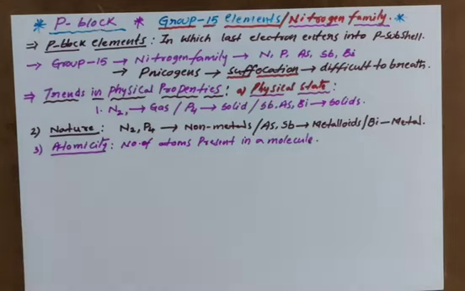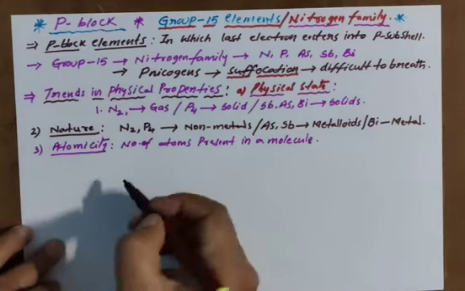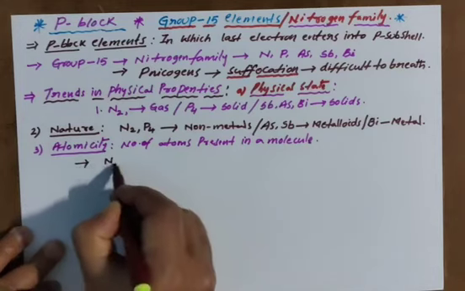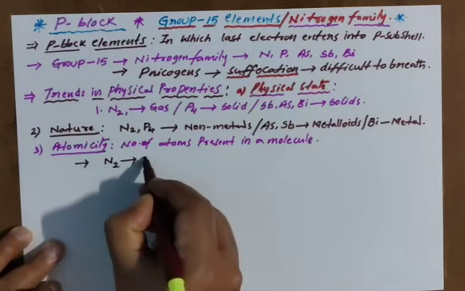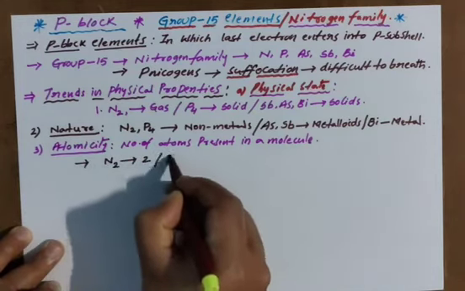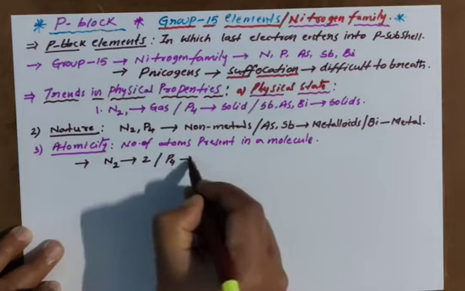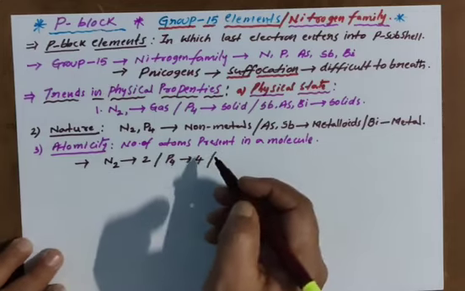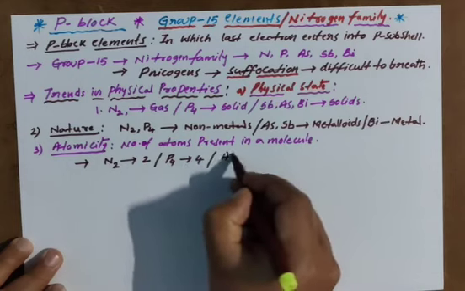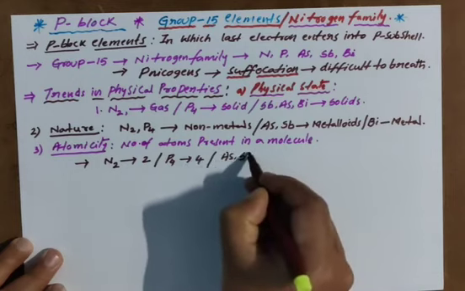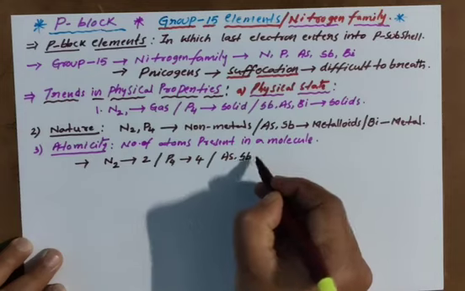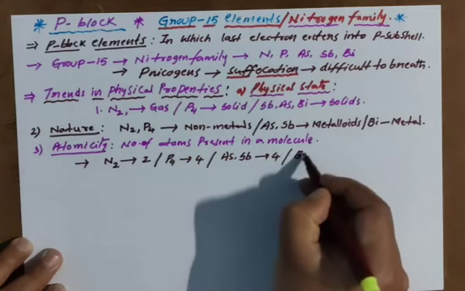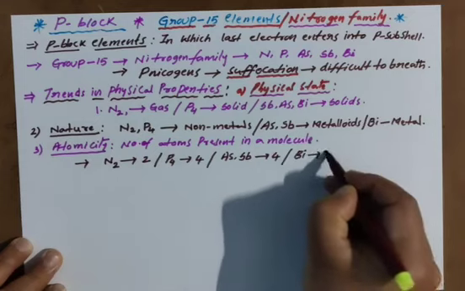Atomicity of this group: nitrogen is diatomic, atomicity 2. Phosphorus, atomicity 4. Arsenic and antimony also have atomicity 4. And bismuth is monoatomic.